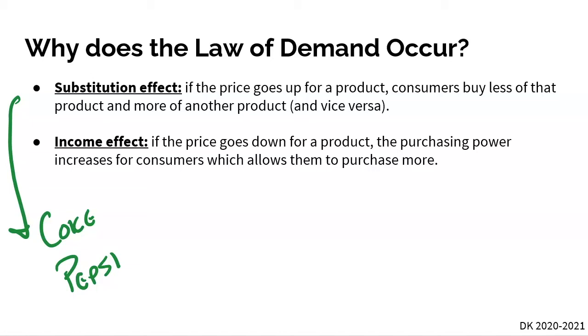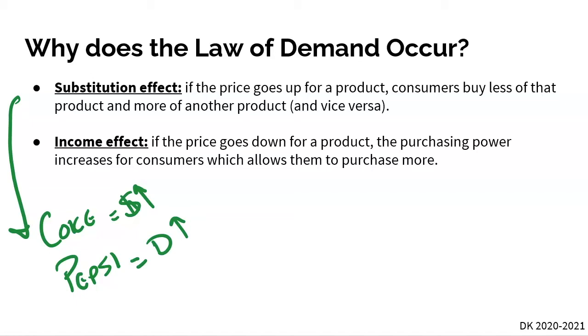So here, let's say that the price for Coke increases. Well, what's going to happen? People are going to buy less Coke, but then they're going to demand more Pepsi. Because if Coke becomes more expensive, the substitute good for Coke is going to be Pepsi, so people are going to want to purchase more Pepsi in lieu of purchasing Coke here.